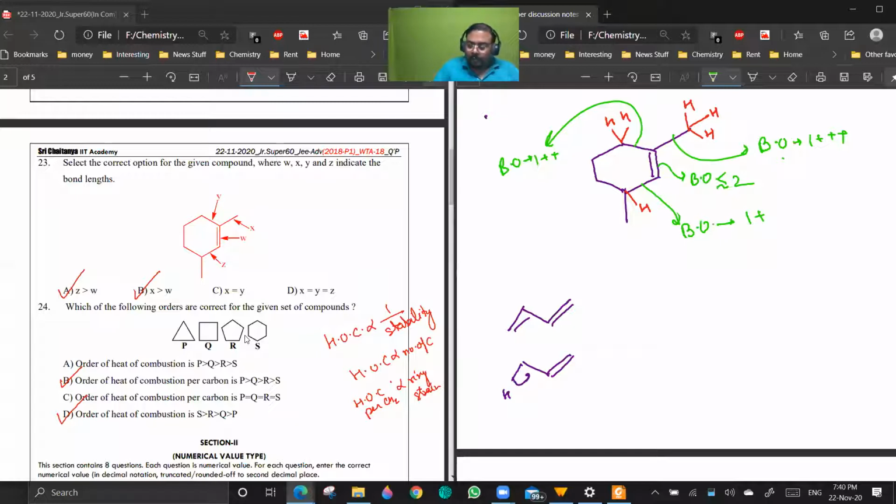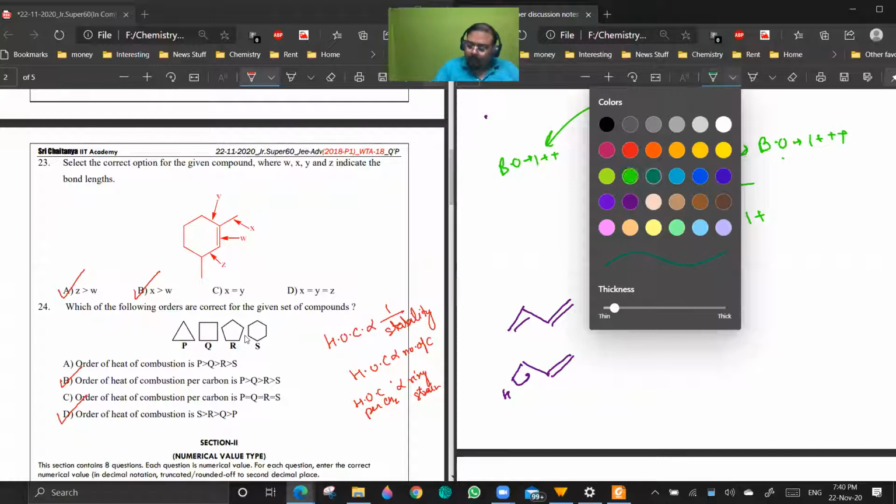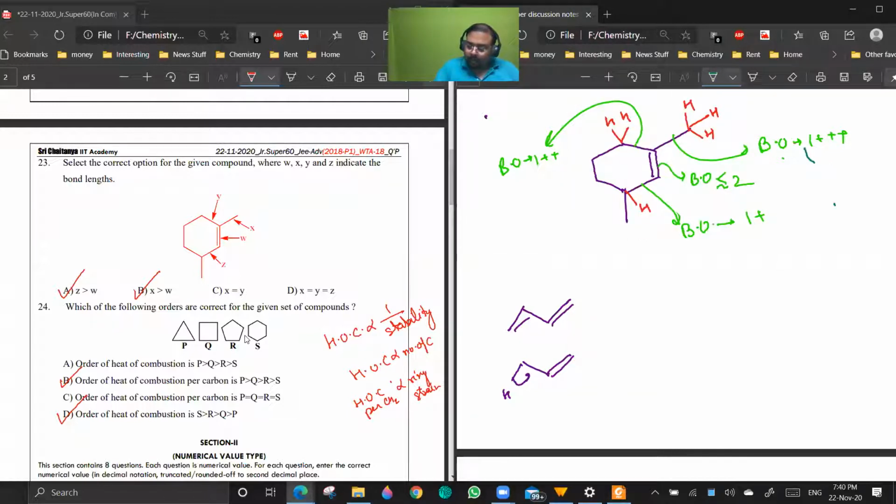These are the 4 things. This is corresponding to X, this is corresponding to Y, this is corresponding to Z, and this is corresponding to W. So if I'm talking about bond orders, W is greater than X, greater than Y, greater than Z, yes or no?